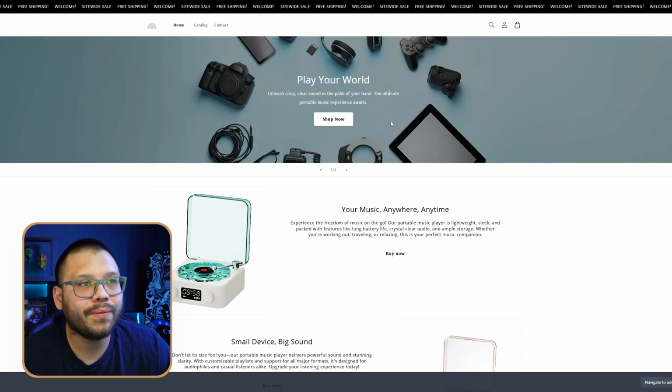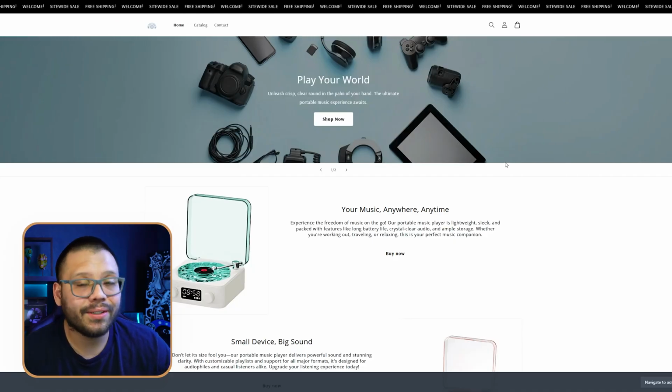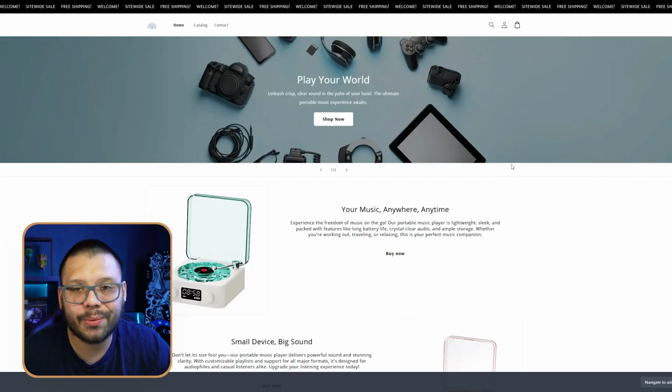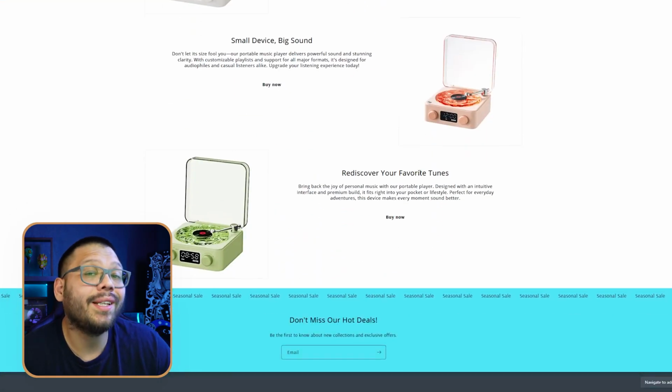We are going to have to do a bit of adjustment on this because we're going to go into the smart home niche. So that's something that we can do later on. But as you can see, the way that it's set up right now, it's a very good template to just simply change a couple things around. So go ahead and scroll down. We can see a few of the different products that are already included.